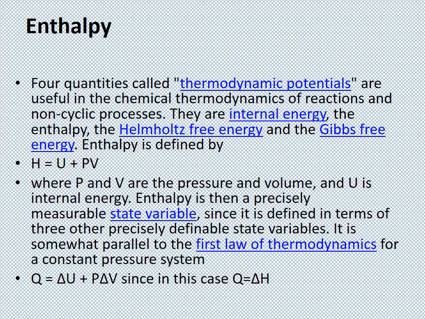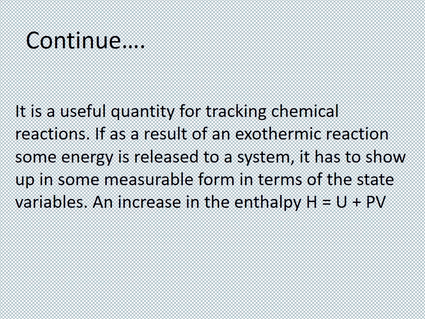Okay, so Q is equal to delta U plus P into delta V. Since in this case Q will be equal to delta H. It is a useful quantity for tracking chemical reactions. If, as a result of an exothermic reaction, some energy is released to a system, it has to show up in some measurable form in terms of the state variables: an increase in the enthalpy H, which is equal to U plus PV.